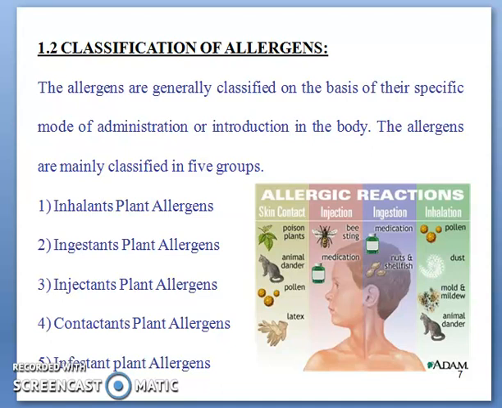Injectants: if they are injected, like the sting of a honeybee or some medications, that may lead to injectant allergy. Contactants act through skin contact. Infestants act if they enter through a wound or some infestations, these plant allergens can be infected, and there are so many examples for that.